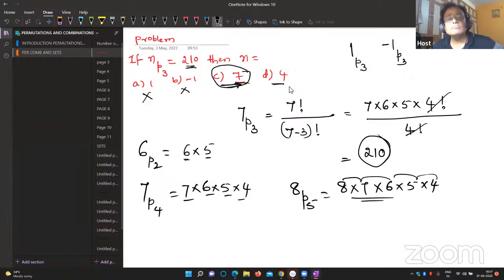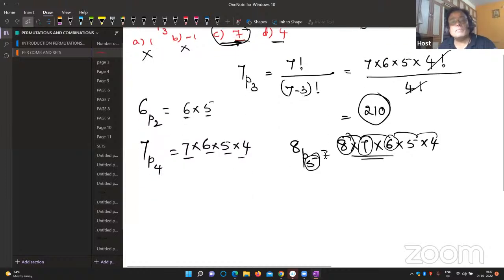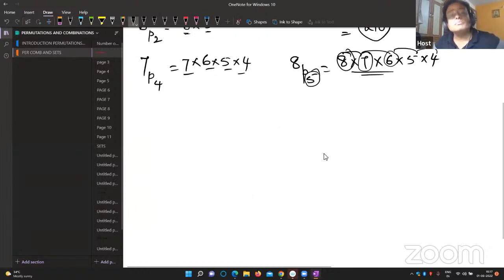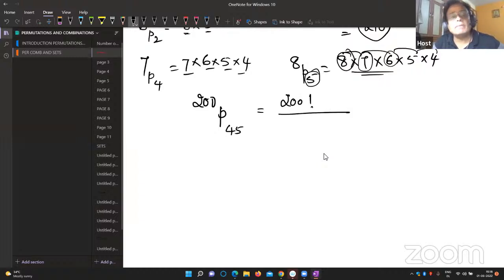And finally, if you check, yeah, here it is what happened. 8, 7, 6, 5, 4. If the bottom number is 5, there must be 5 factors. And this is how you can go for the permutations. So that's why here afterwards, no need to use the formula. This formula is difficult. Suppose I have given, look at here, if the problem is like this, suppose 200P45. It's very, very difficult. 200 factorial divided by (200 minus 45) factorial. So don't use this formula.